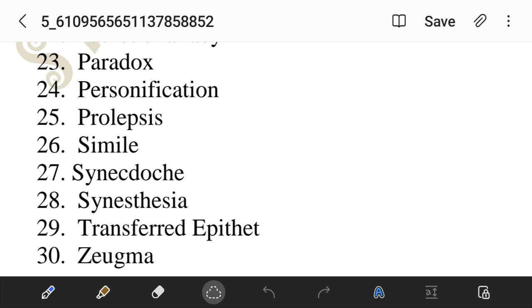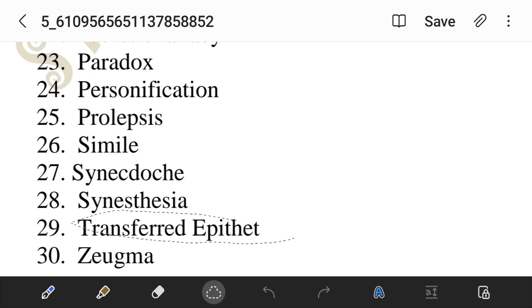So one sense is synced to another sense, and that is known as synesthesia. Synesthesia is synchronization. Synchronization is what? जुड़ जाना किसी का. So that is the thing. One sense is synced to another sense.